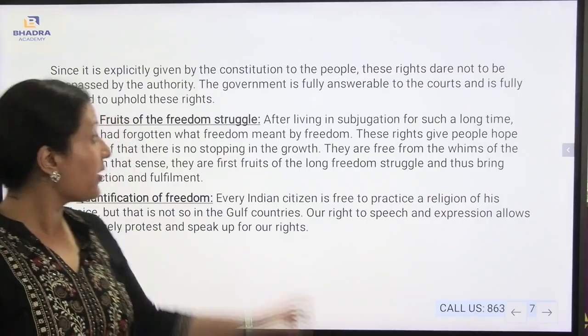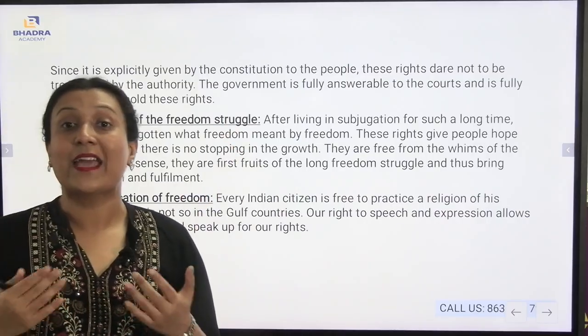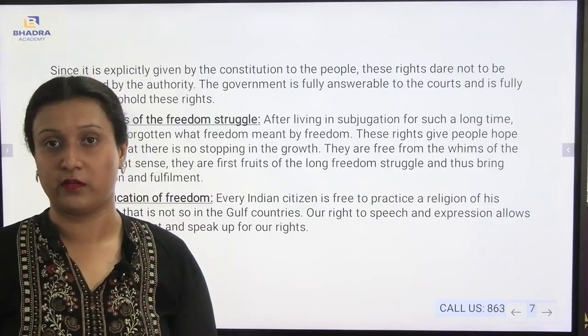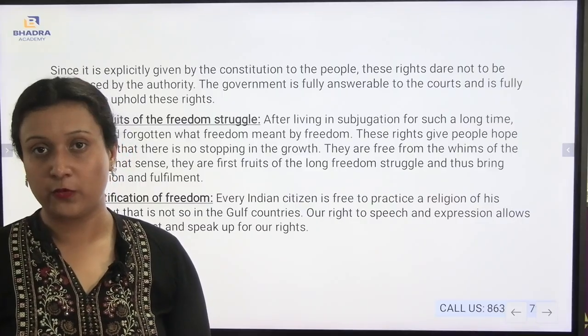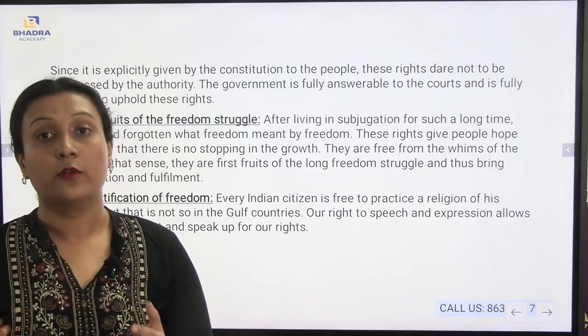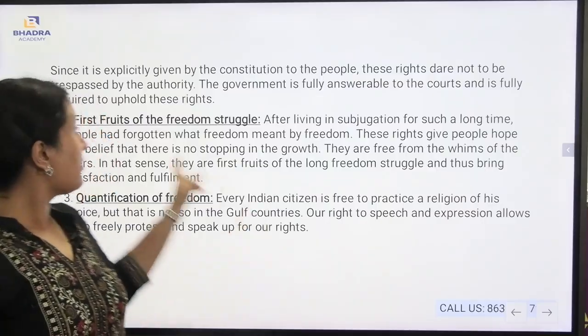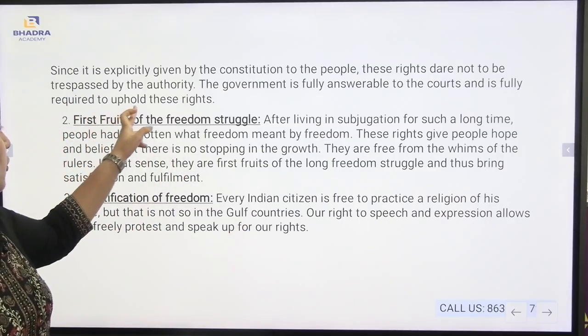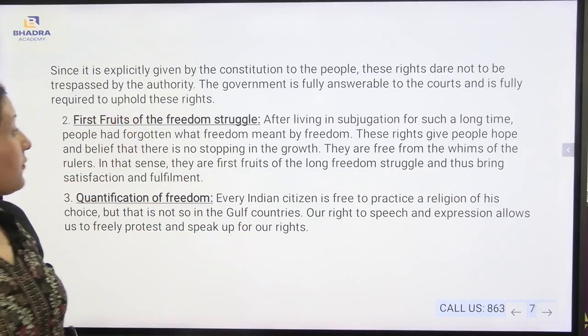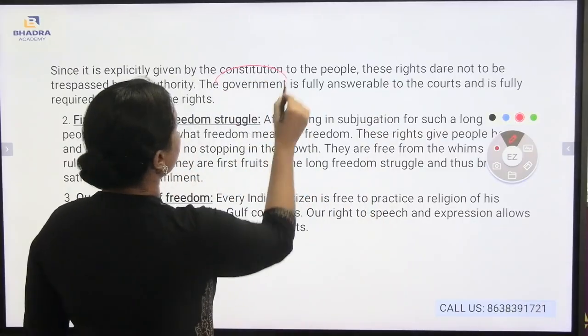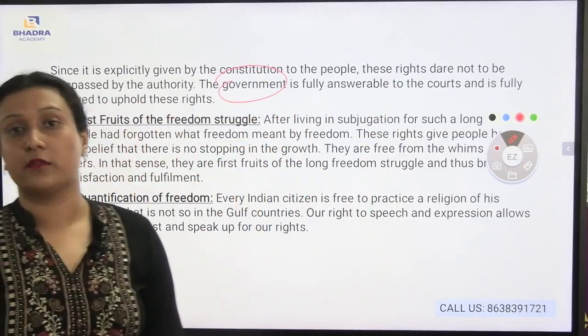So as a result, if the government is not accountable to the people, the government will be answerable to the court itself. It will be answerable to the Supreme Court if it is not accountable to the fundamental rights of the people. The government must be answerable to the courts and is required to uphold these rights. If the government is not able to provide the fundamental rights, it will be answerable to the court itself.